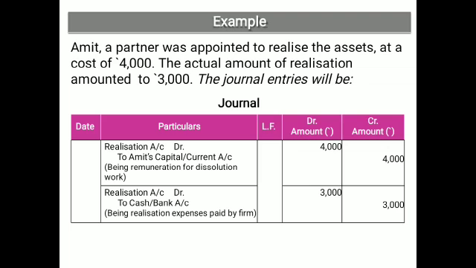Now Amit is a partner appointed for bearing the cost of expenses with 4,000, but the actual realization amount of 3,000 is paid by the firm. So here the entry is realization to Amit's capital with the allotted amount of 4,000, but realization to cash will be passed only when the expenditure is made by the firm.